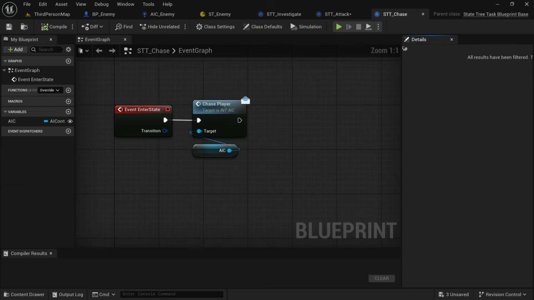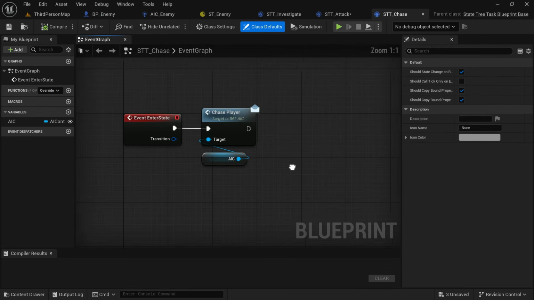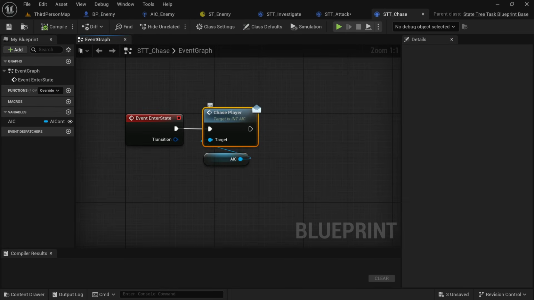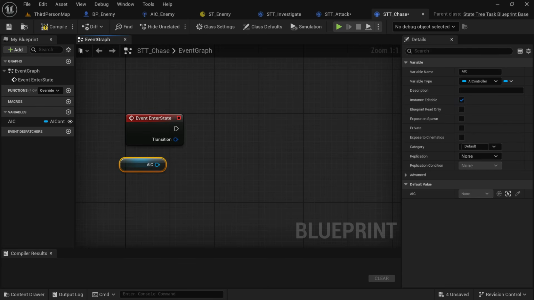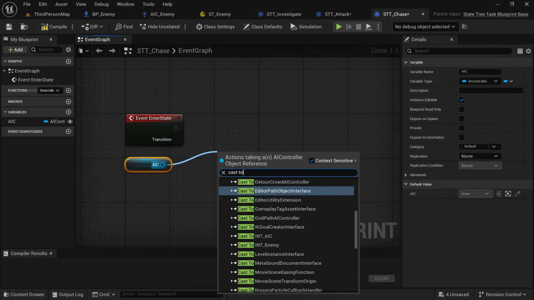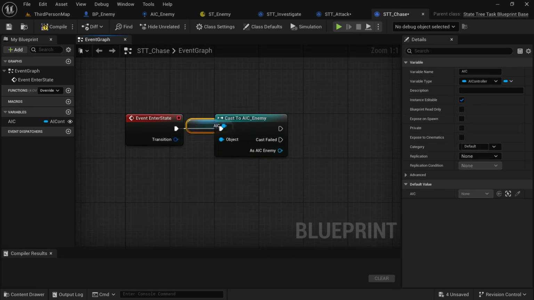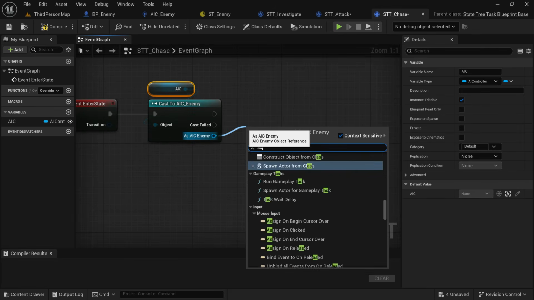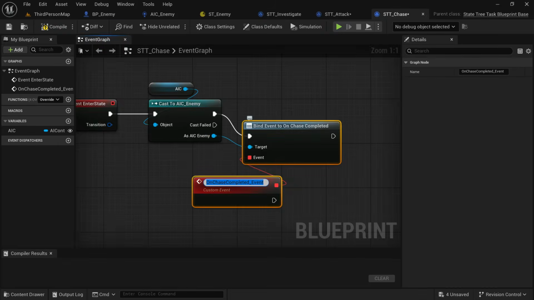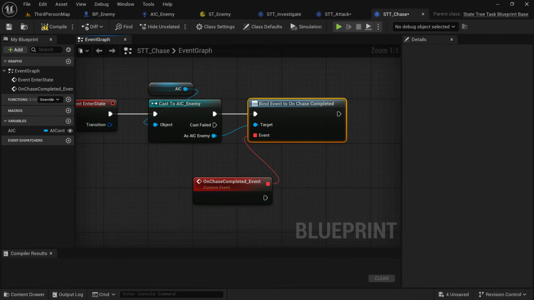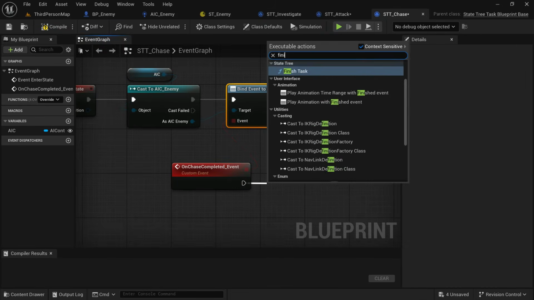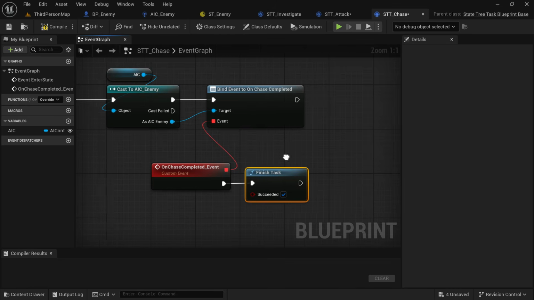Go to our state tree, go to our state. This time we're going to cast to our AIC_enemy. We're going to drag off the enemy and say assign on chase completed. We're going to say finish task.